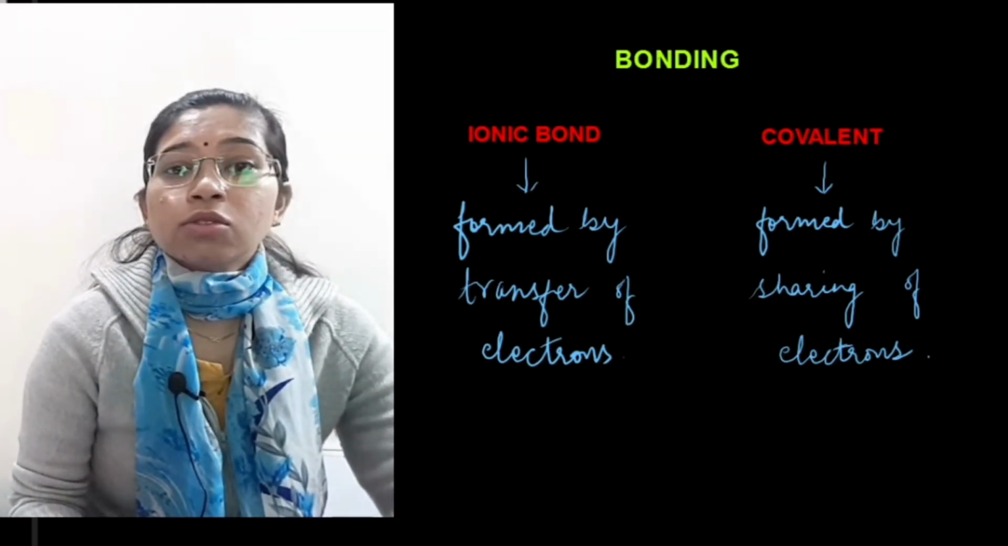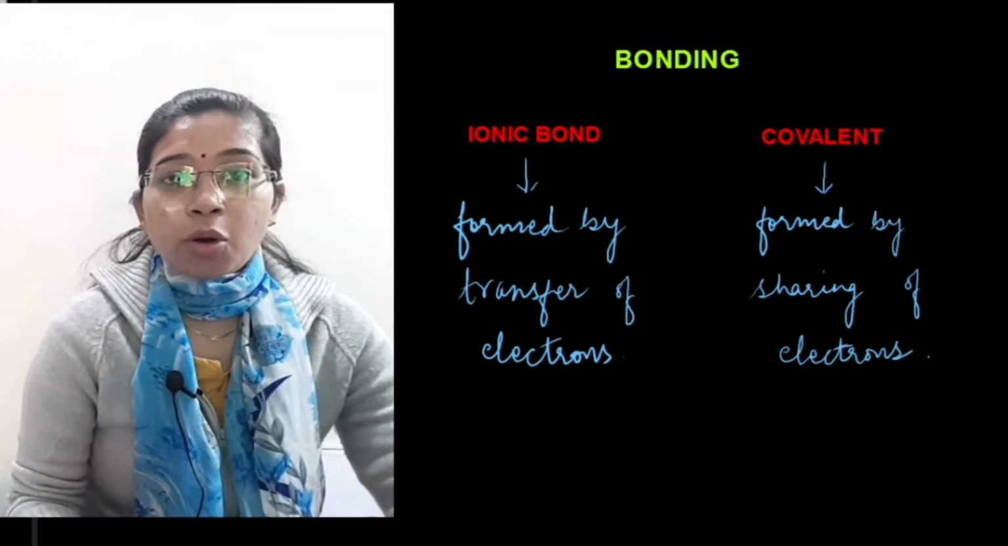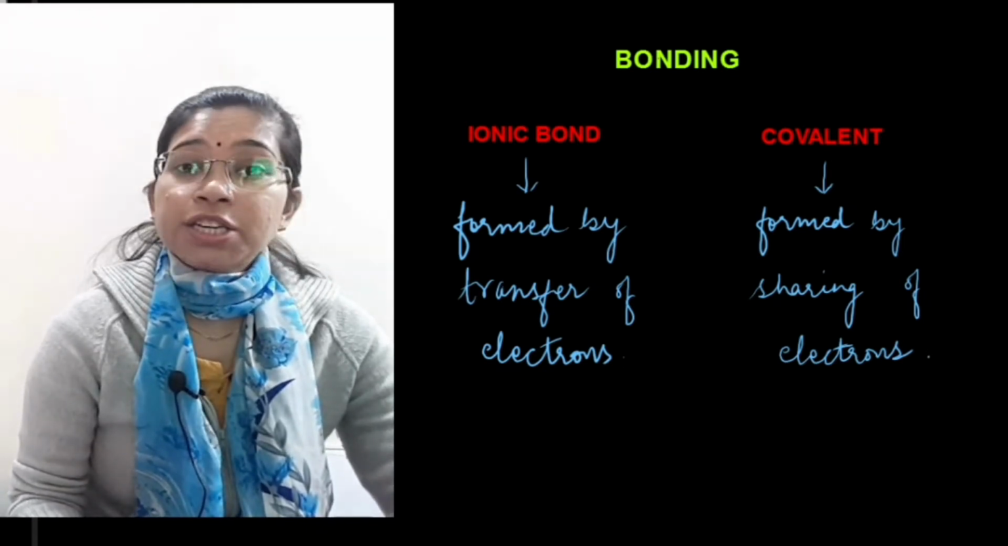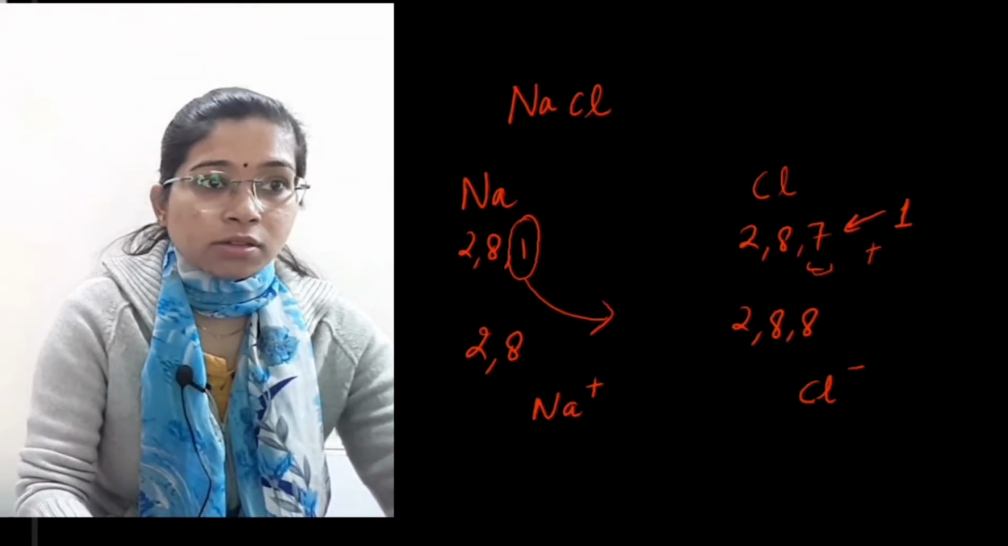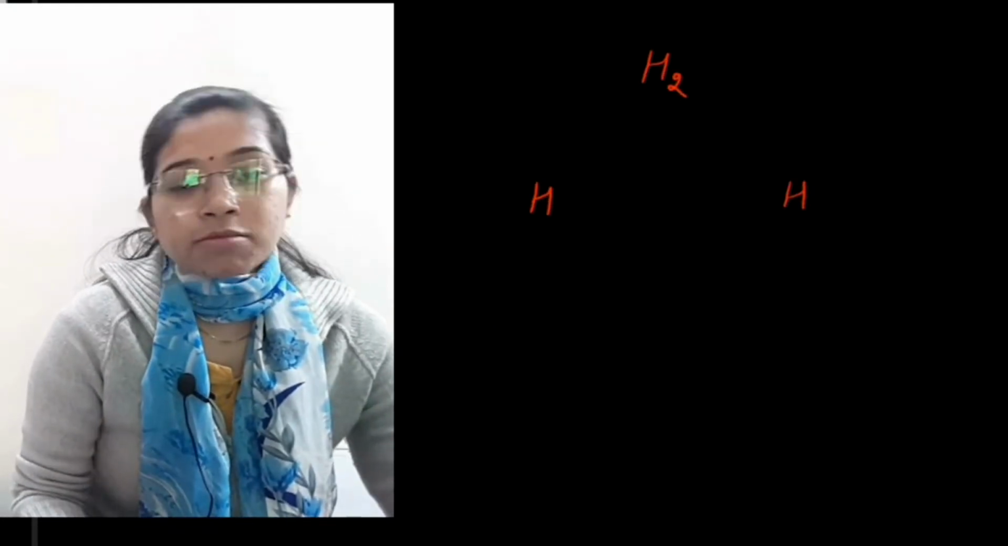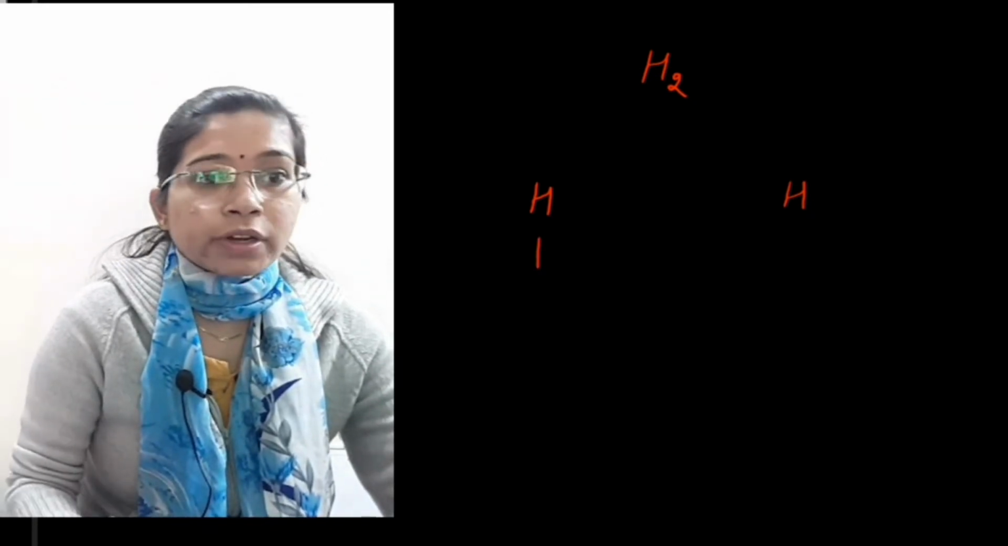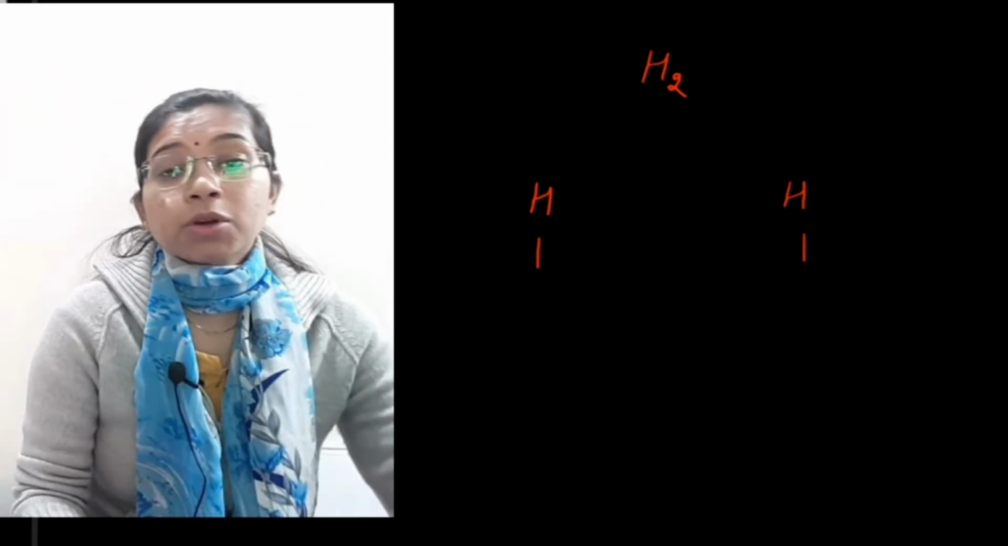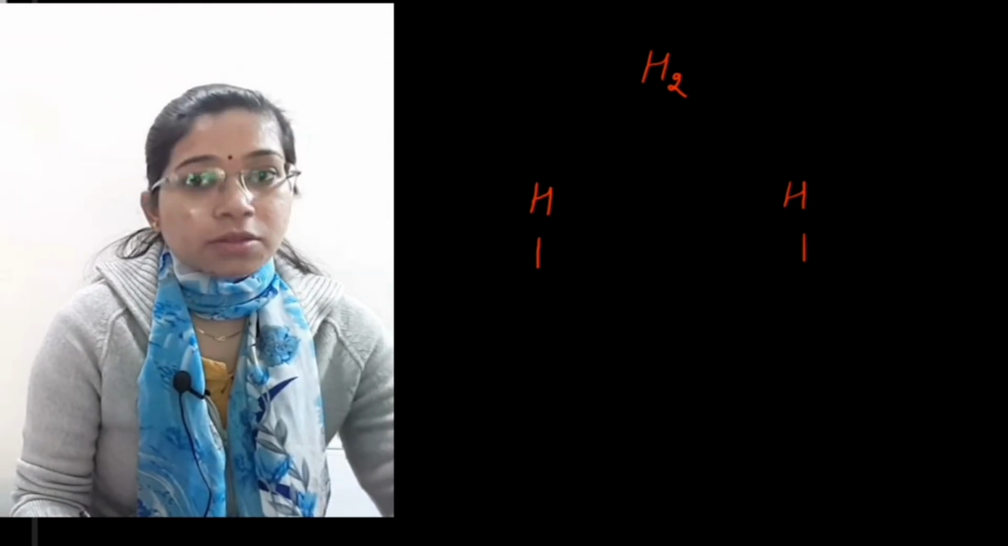The next one is covalent bond. Covalent bond is formed not by transferring but by sharing of electrons. We will see that also. For example, if we see the hydrogen molecule, first of all we will write both the atoms of hydrogen, and its electronic configuration is only 1 and 1 because its atomic number is 1.